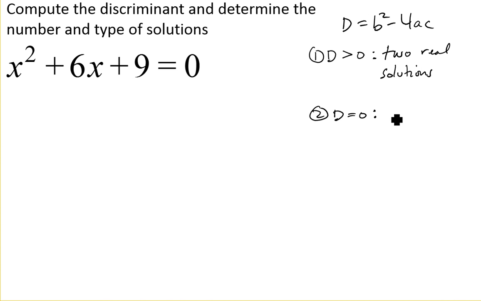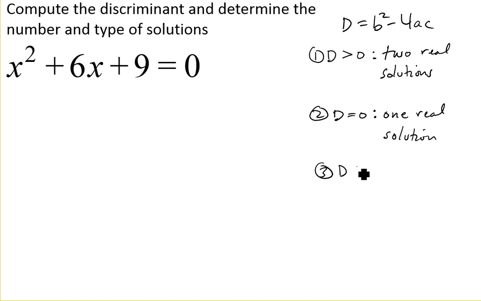So here I'd get one real solution, and we can be a little bit more specific, and it's actually a rational number. So I could say there's one rational solution, simply because the square root worked out exactly. The square root of 0 is 0, so we don't have a radical in there anymore. And then our third option